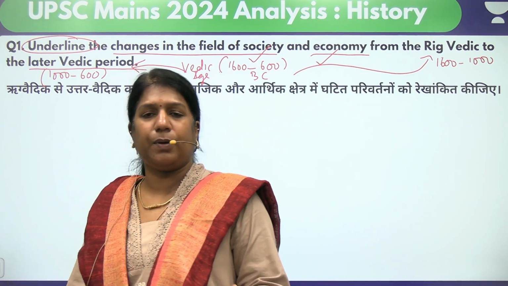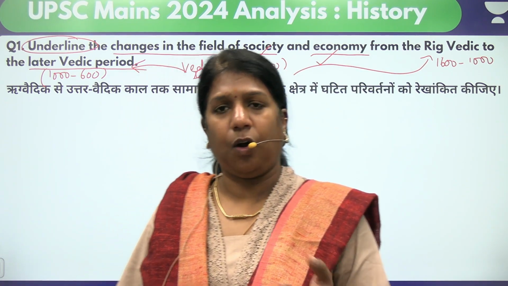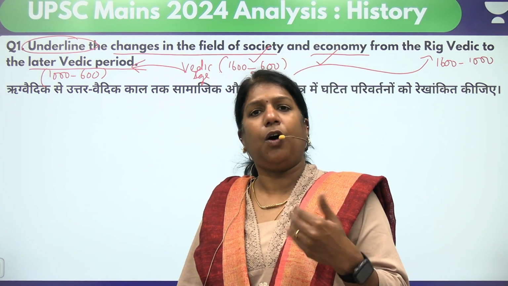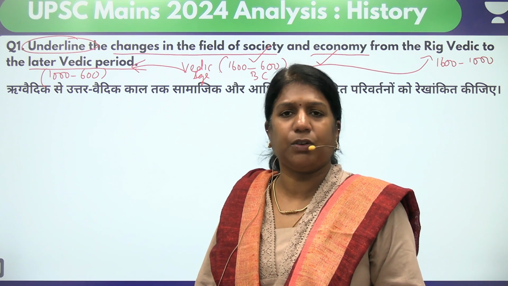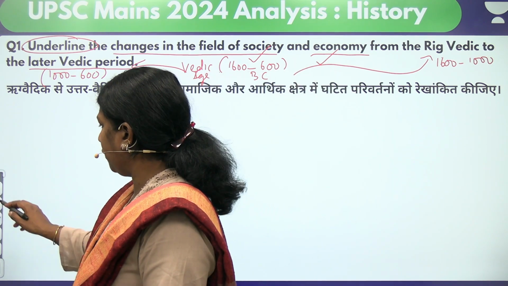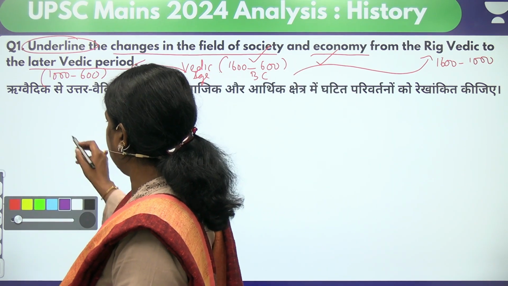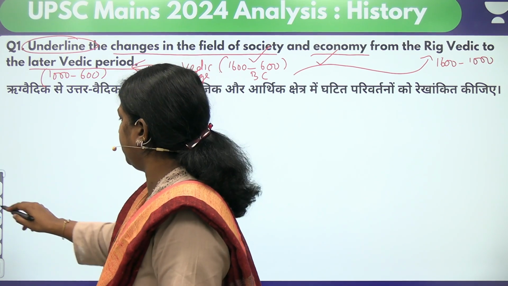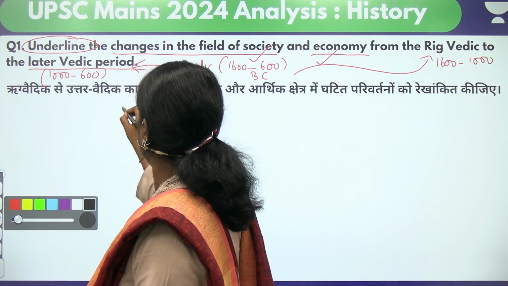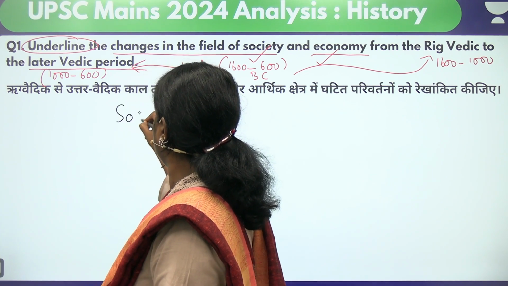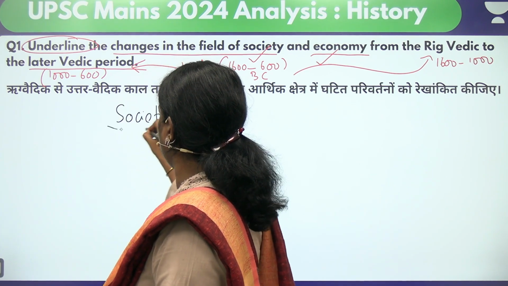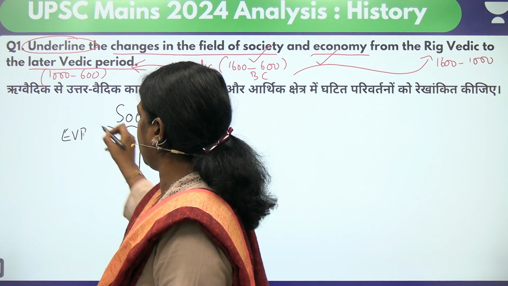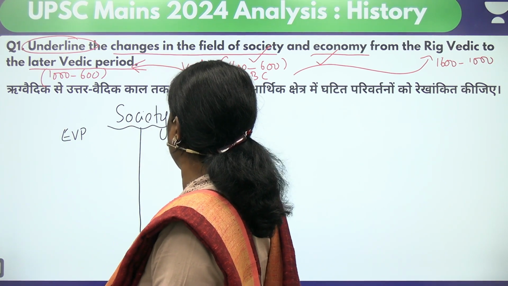In this question, you can either make a table, dividing the page into two, or you can write in paragraphs. That is also allowed. I'll just divide the paper into two. I'll write society and cut it into two: early Vedic period society and later Vedic period society.